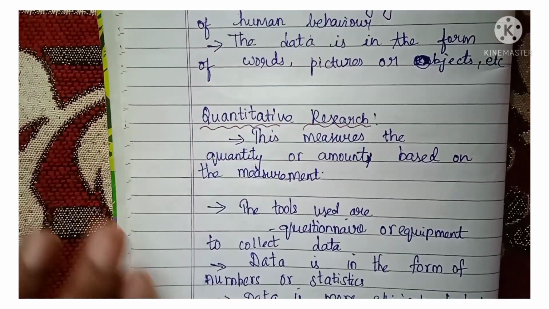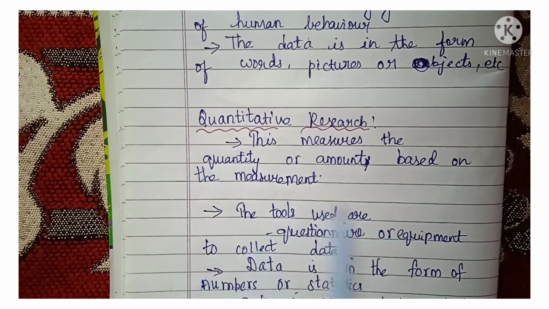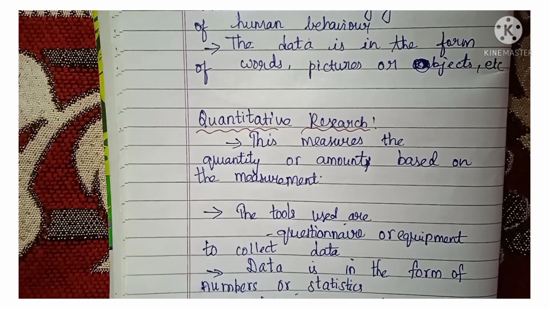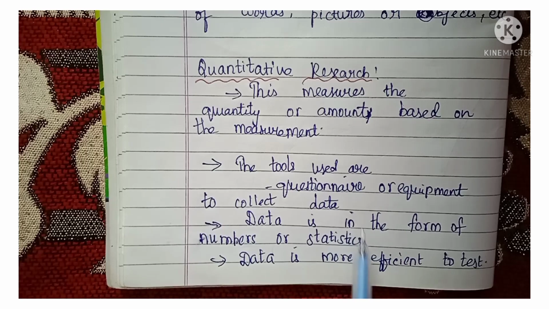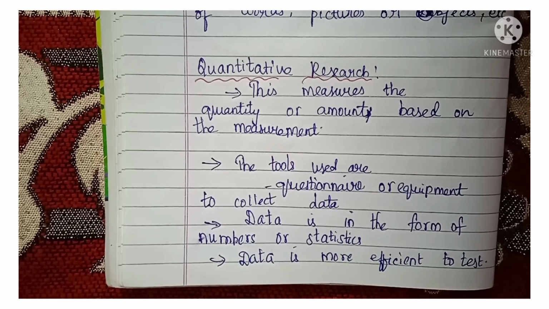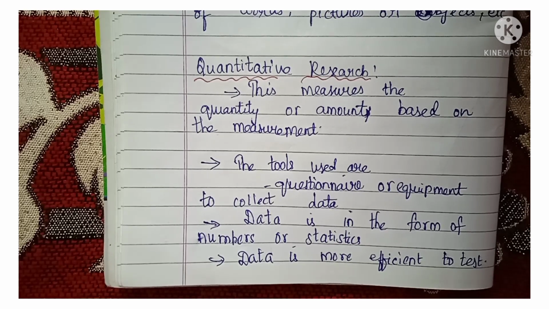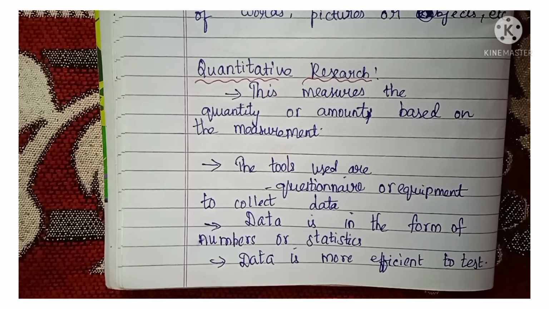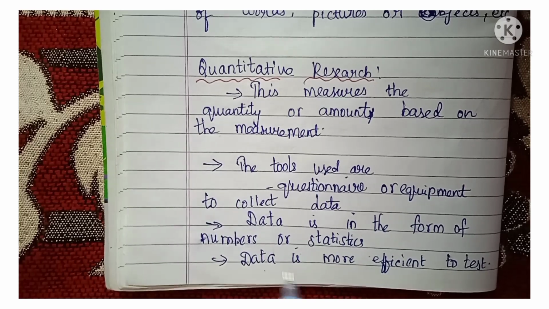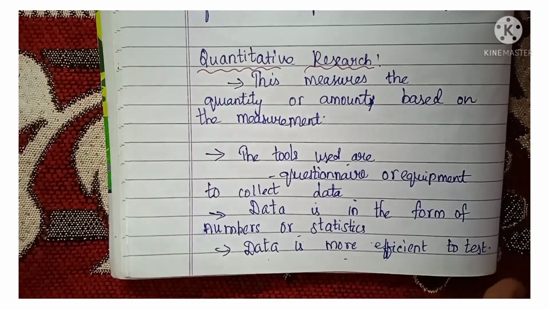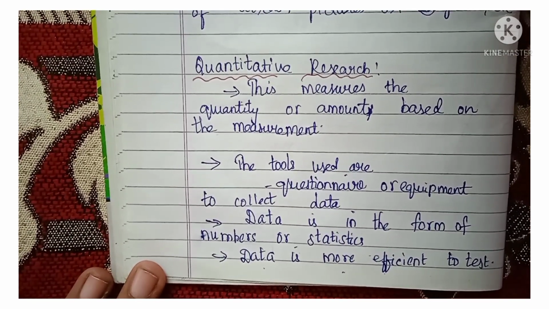Next, moving on to quantitative research. This quantitative research measures the quantity or amount based on the measurement, so you can quantify it. The tools used are a questionnaire or any equipment to collect the data. Suppose you want to measure BP or anemia, that is, hemoglobin blood levels, you can measure it. BP you can measure using an equipment, a sphygmomanometer, or a digital BP apparatus. The data is in the form of either numbers or statistics. The data is more efficient to test, so you can use various types of statistical analysis also.